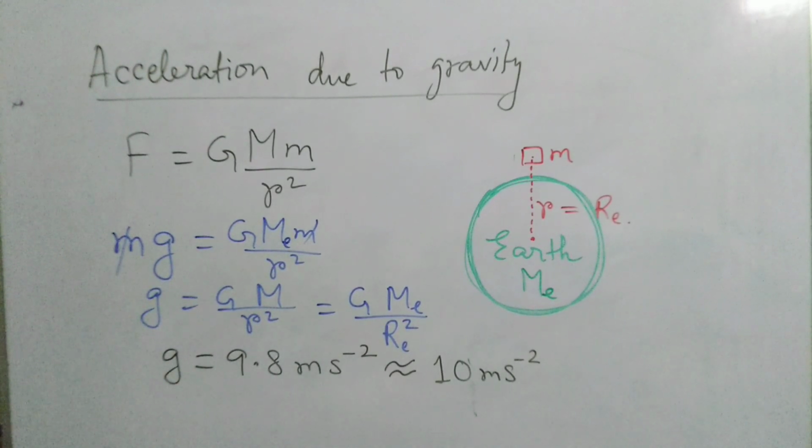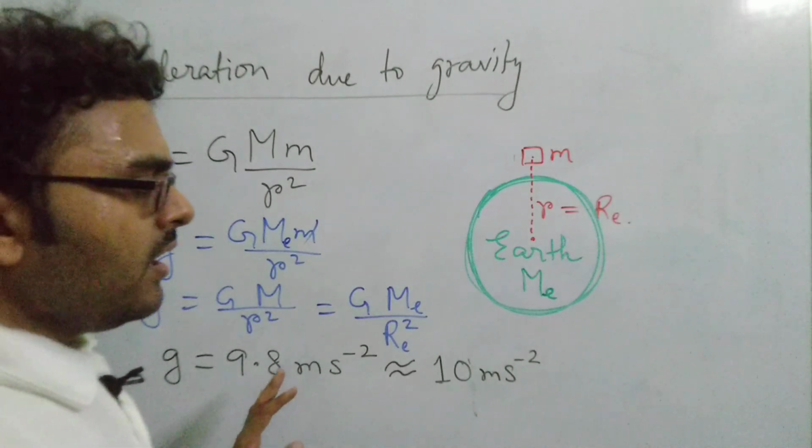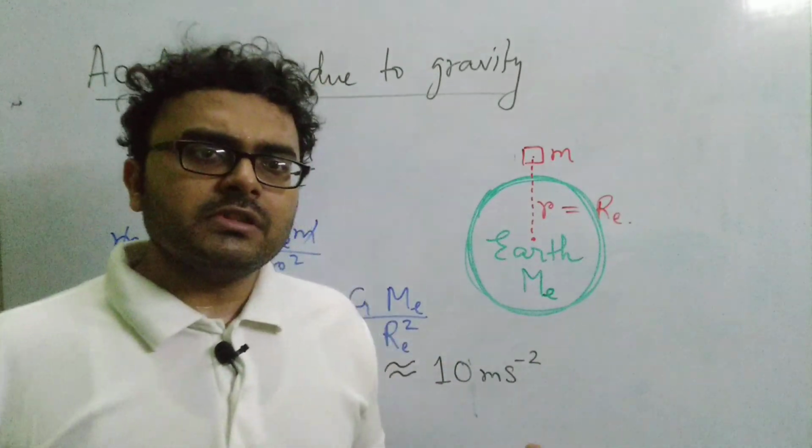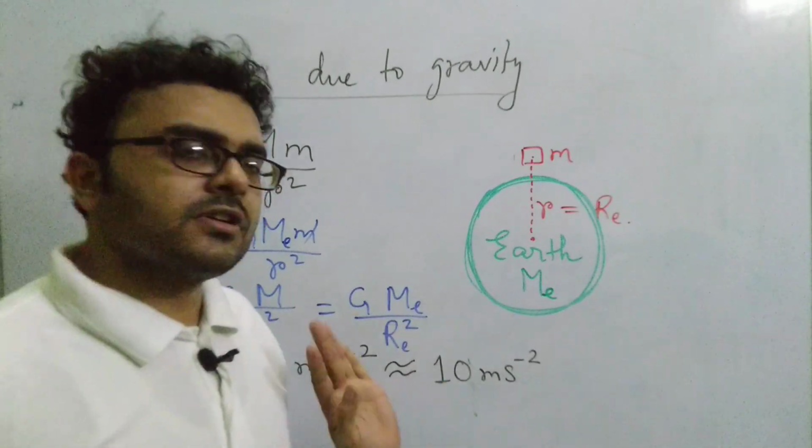This is called the acceleration due to gravity, and this value remains almost constant all over the earth. There is certain variation of this value, but that variation is very negligible, so in most cases we can consider it to be a constant value.